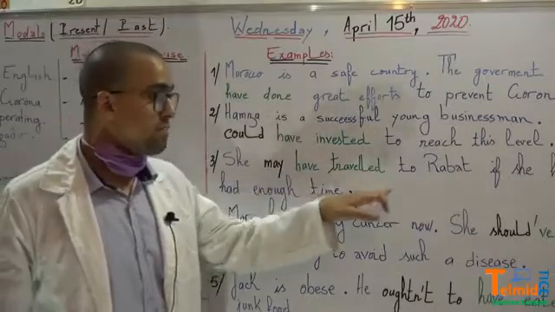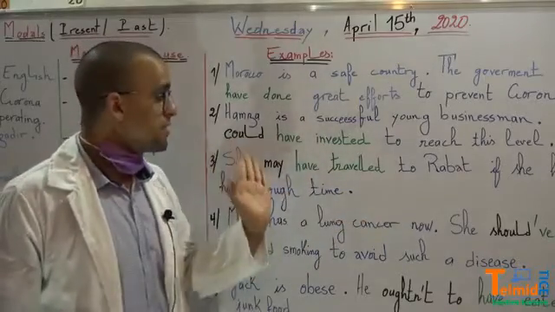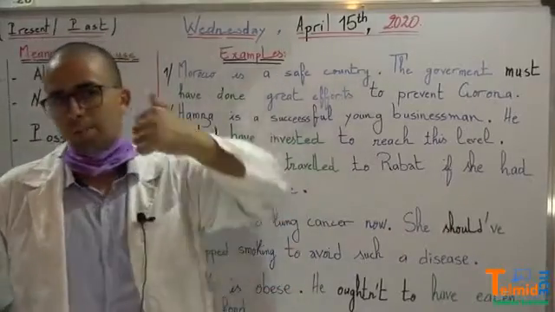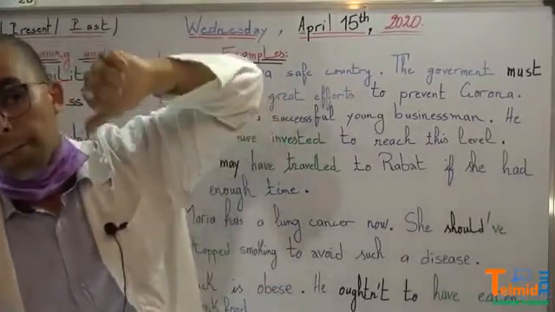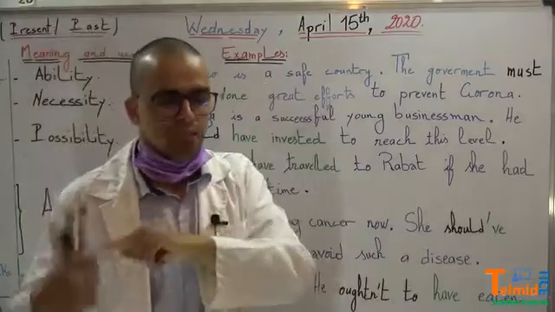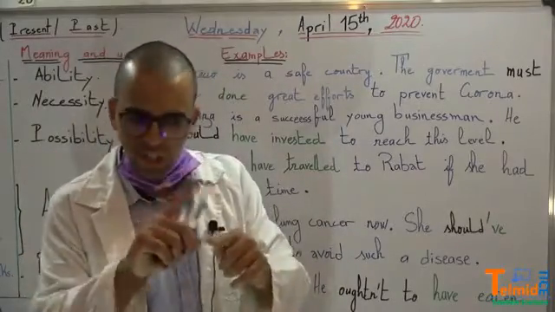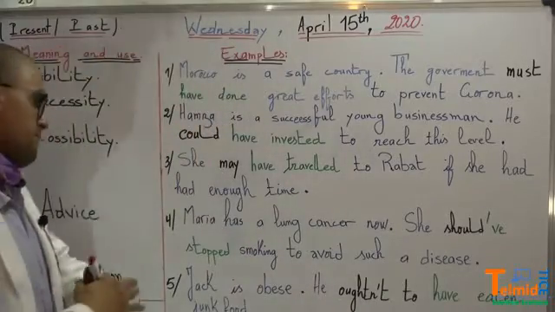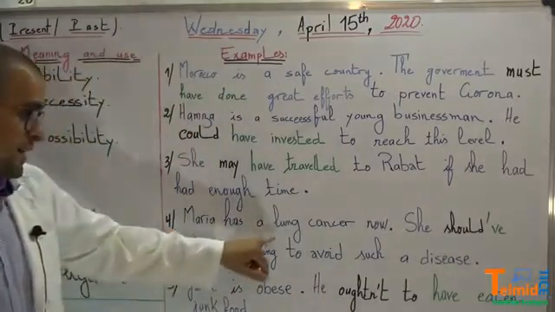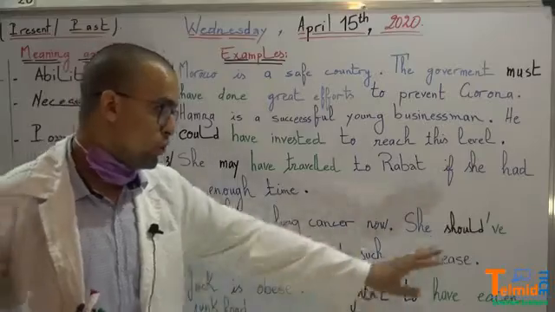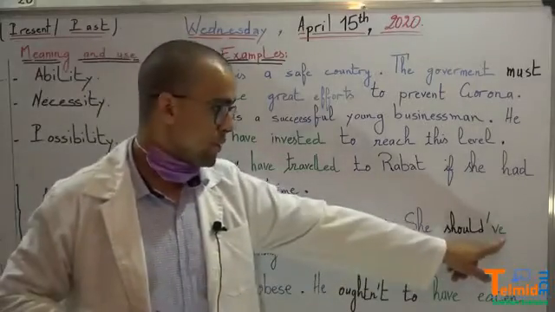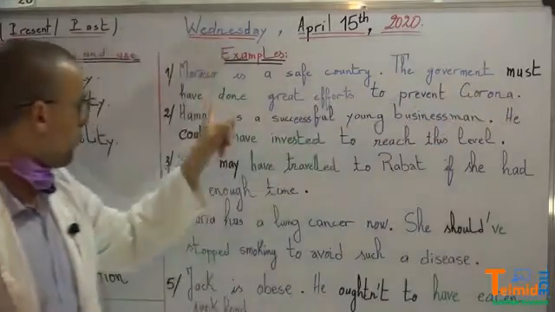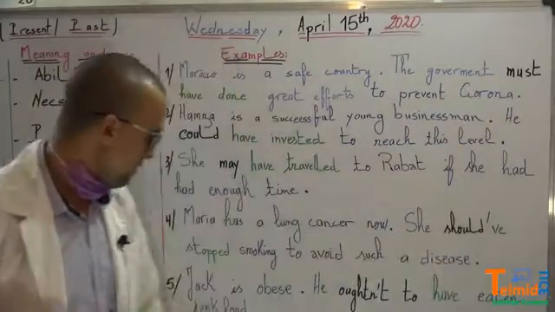She may have traveled to Rabat if she had enough time. So it's possibility that she may have traveled to Rabat if she had time. Which means she didn't have time. That's why she didn't go to Rabat. Okay. 4. Maria has a lung cancer now. She should have. This is the short form, because we have the full form, and we have the short form, should have.